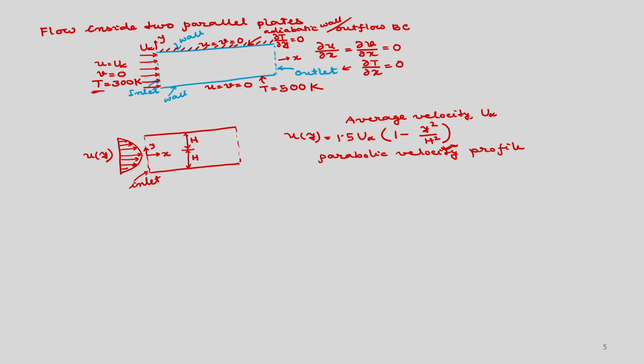Now, let us have one example of Robin boundary condition. Okay. So, let us consider a solid, here it is solid, and over it there is some fluid flow. Okay.